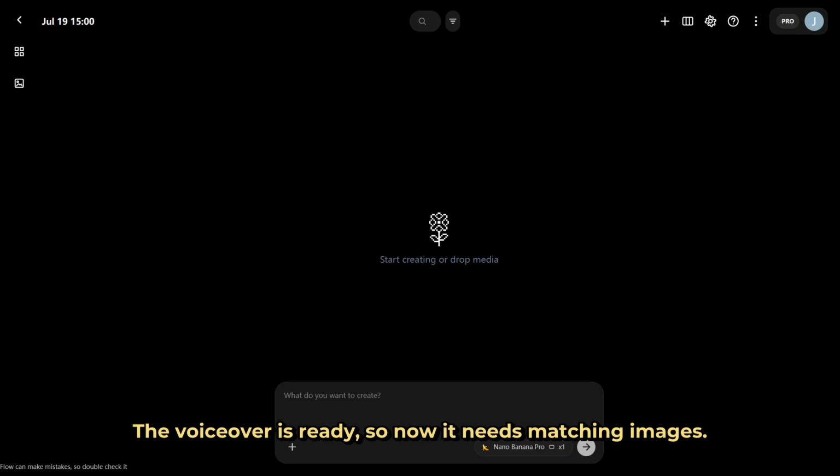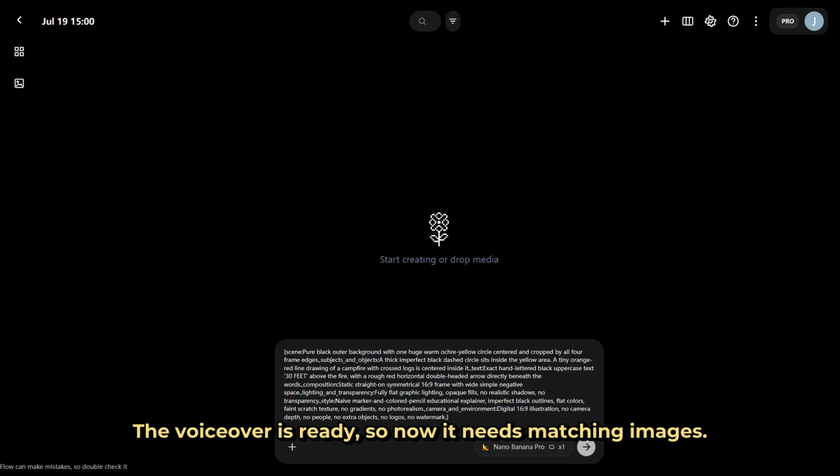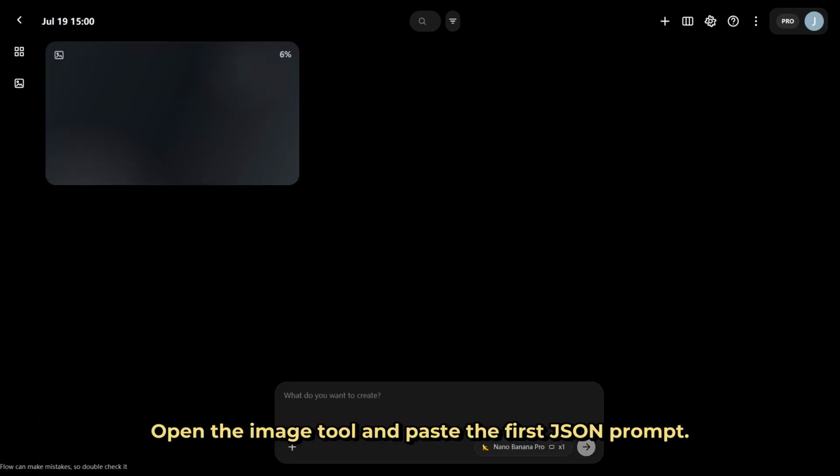The voiceover is ready, so now it needs matching images. Open the image tool and paste the first JSON prompt. This prompt came from the 30-foot campfire frame. Keep the canvas at 16:9 and generate one image. Notice the rough black lines and flat ochre circle. The red arrow makes the safe distance easy to read.